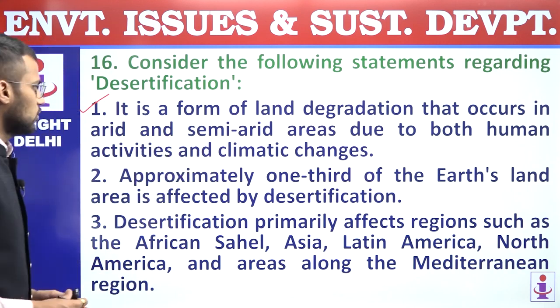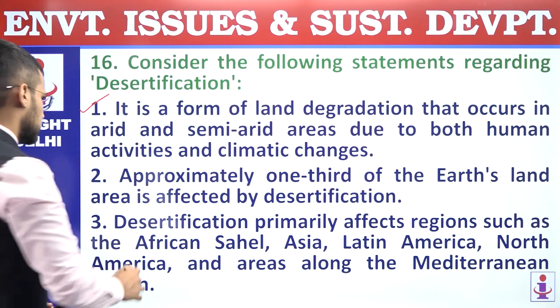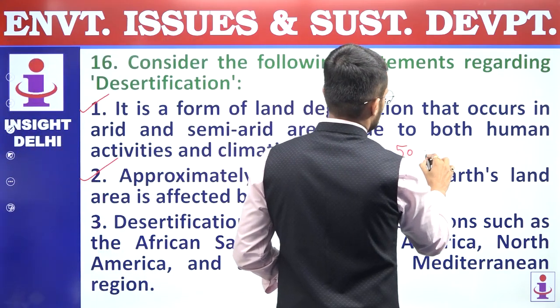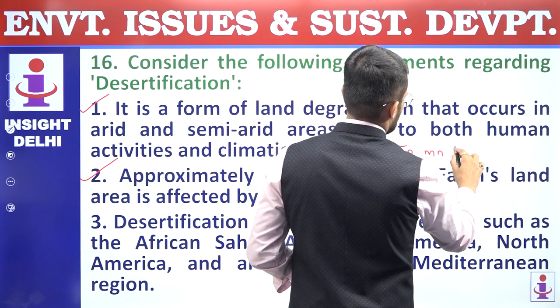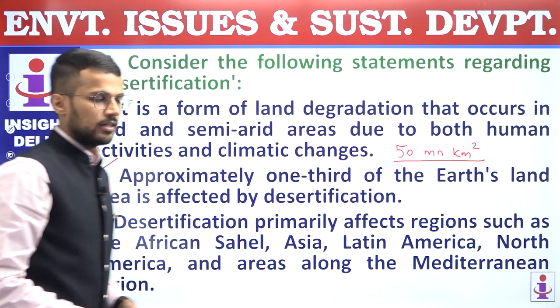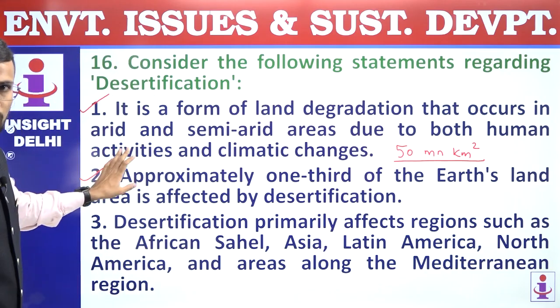Second, approximately 1/3 of the Earth's land area is affected by desertification. So this is again a correct statement. Approximately 50 million square kilometer of area is affected by the land degradation or desertification. So it is 1/3 of Earth's surface.